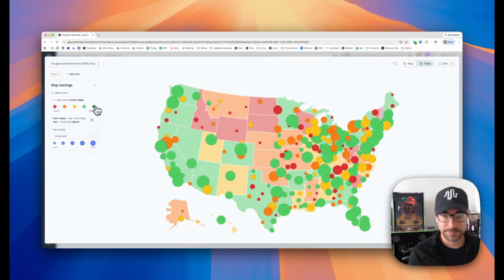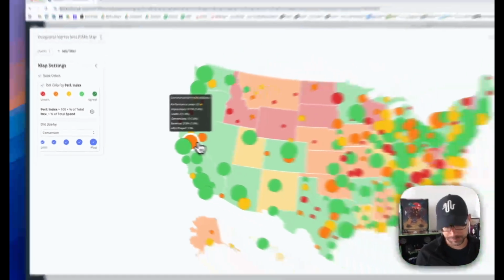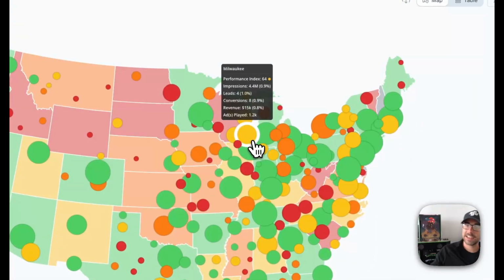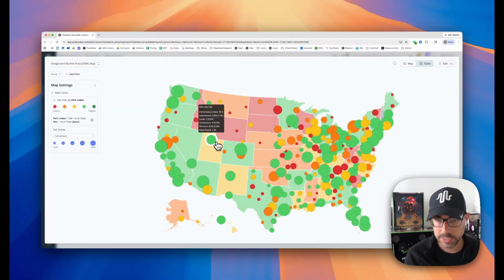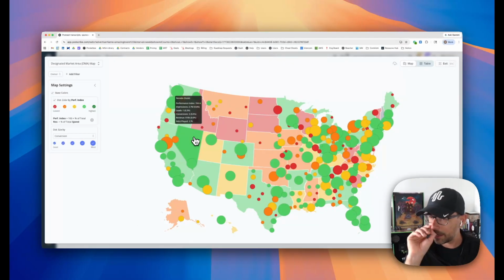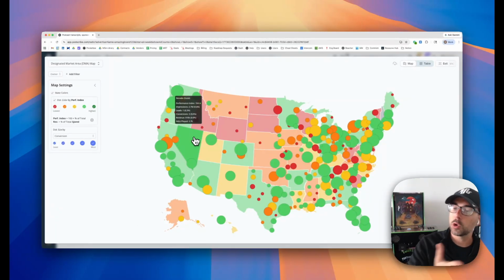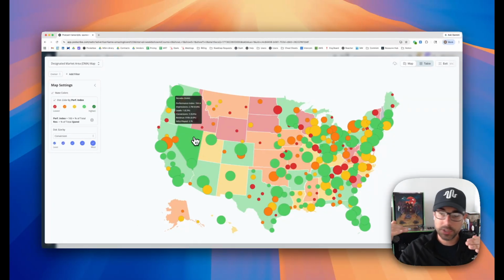When I see a big dot, let's say is orange or yellow, it means that it's performing below average. And it is an opportunity for us to go away from those places and try to funnel those dollars into where the green states and or green dots are. It's really those that drive the most efficiency and therefore can handle more budget. We may see a lowered efficiency as we start driving more impressions for those marketplaces, but the idea is to be above 100 and to reduce the inefficiencies in the markets where we're not getting enough return on our ad